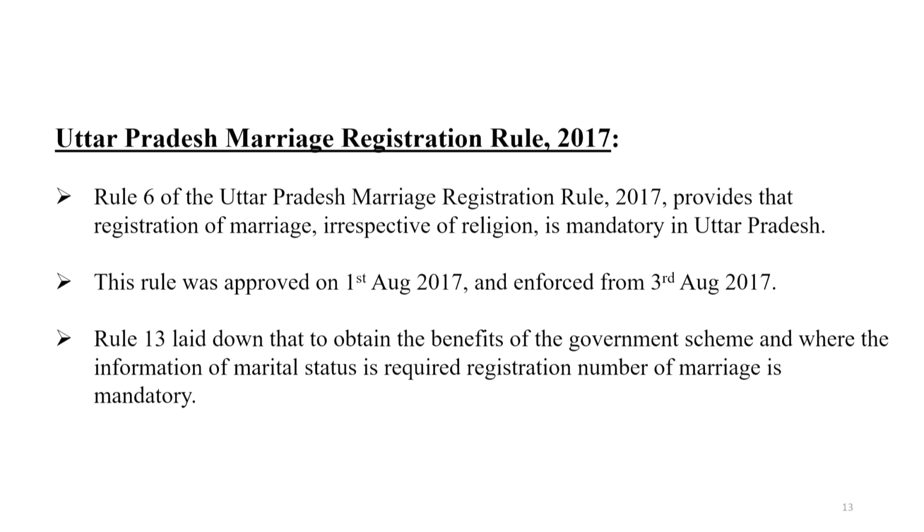Rule 13 also lays down that to obtain the benefit of a government scheme where information of marital status is required, the registration number of marriage is mandatory. Means the government indirectly links the benefit of government schemes with the registration number of the marriage.